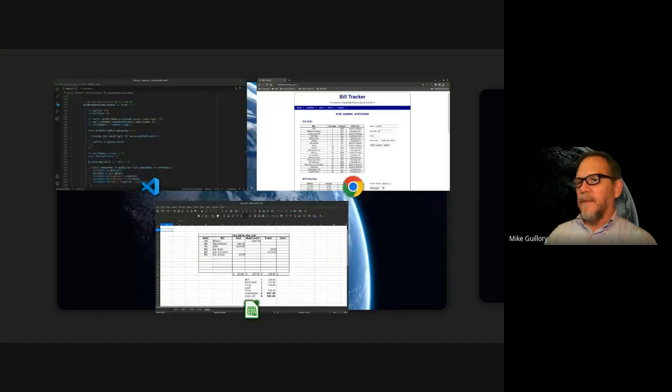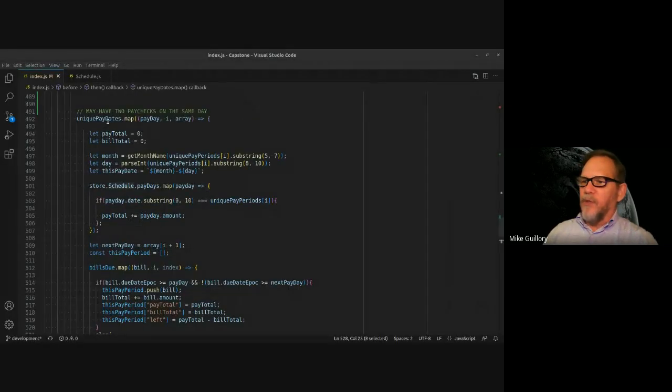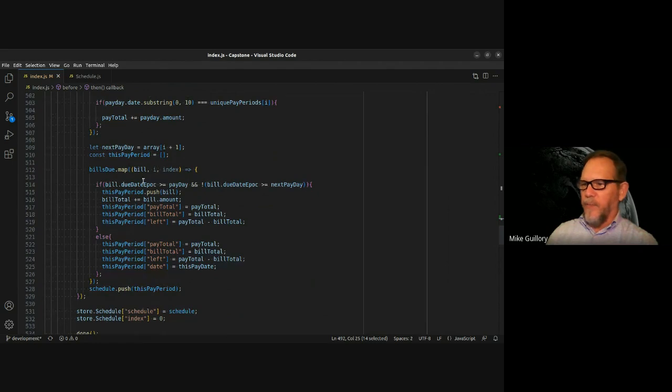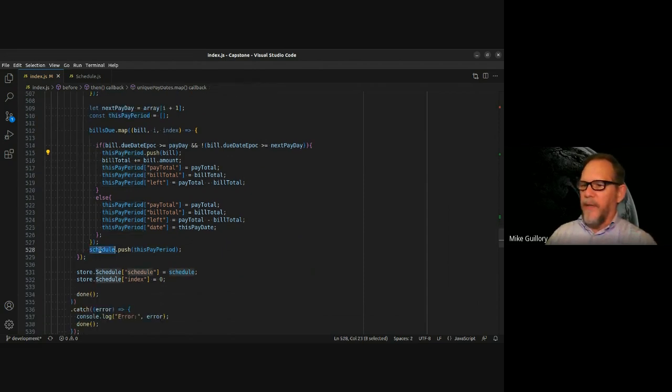You go back into the code, you'll see it starts with these unique pay dates, because you may have 2 checks on a single day. I don't want to loop through twice, each one of those pays. It's just going to loop through once for that particular payday. So for each payday, each unique payday, it's going to loop through the bills right here. And any bills that fall between that payday and the next will be pushed onto this pay period array, to go through the next bill, until it finds all the bills that go onto that pay period. And once that array is populated, then it'll push that array onto the schedule.